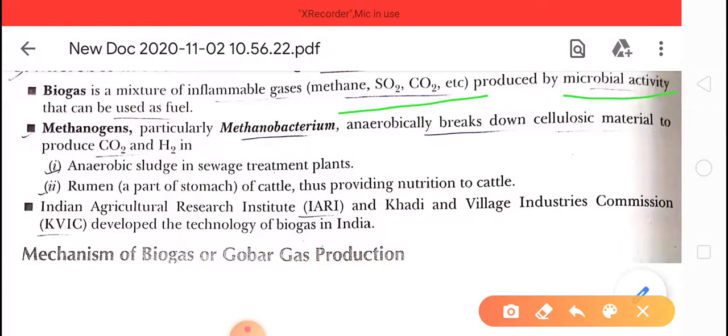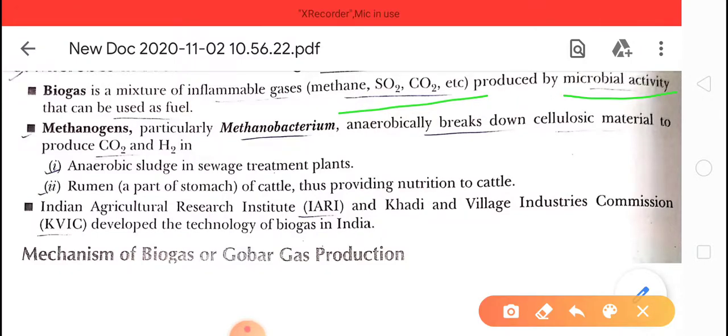So biogas, that is clear. Biogas example: methane, carbon dioxide, sulfur dioxide. Okay, and these gases are used as fuel for cooking and lighting. Okay, now how is the biogas formed?